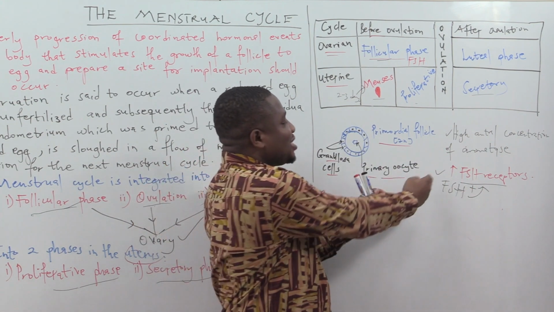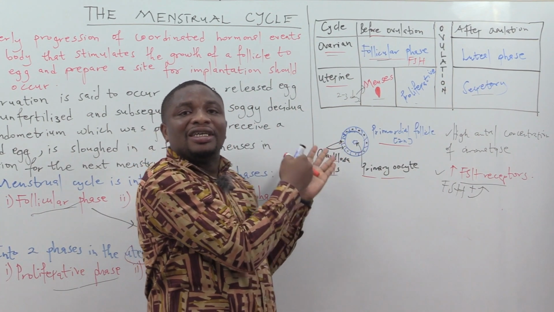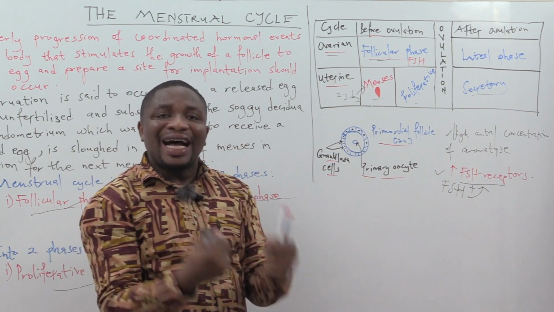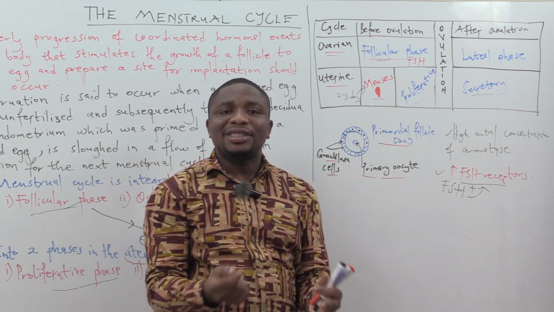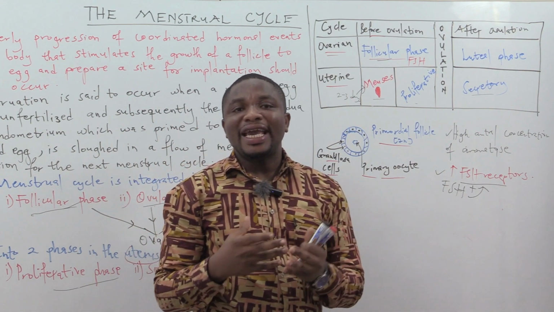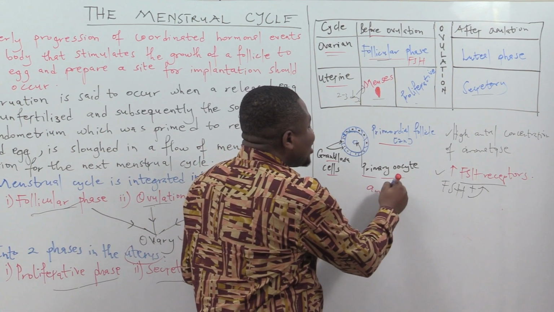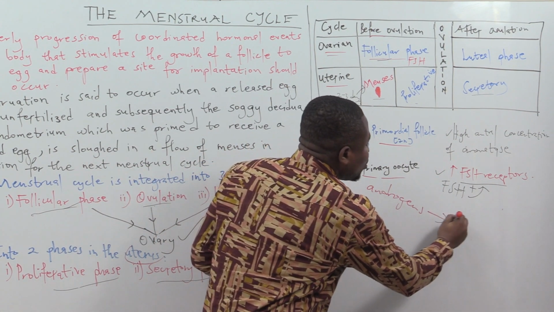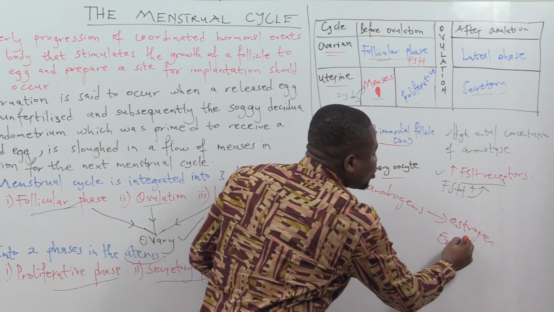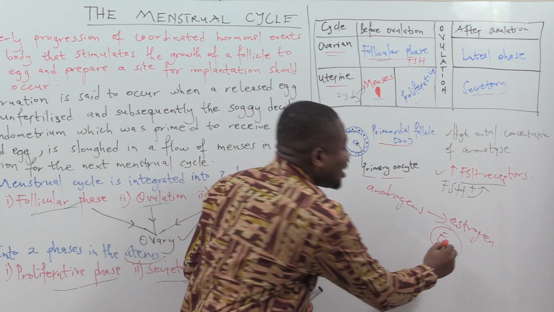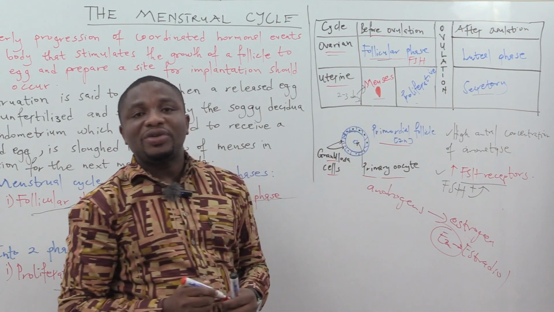And once FSH, which is the follicle stimulating hormone, reacts with FSH receptors on the granulosa cells, it activates the enzyme aromatase, which causes the aromatization of androgens into estrogen. So when we say aromatization, it simply means you are converting androgens into estrogen. And the estrogen we are talking about here is E2, that is estradiol. We are looking at estradiol. That is the most dominant estrogen when it comes to the menstrual cycle.